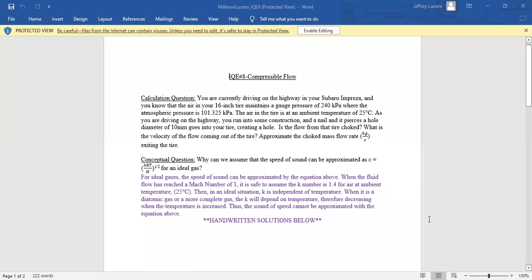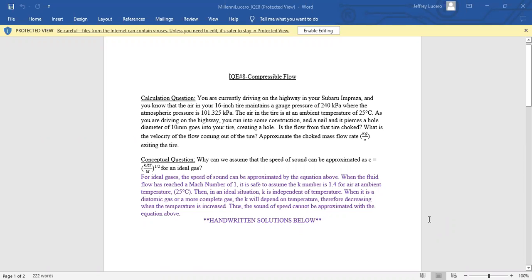For compressible flow IQE number 8, I decided to do a tire with a punctured hole in it. I wanted to create this concept or idea of what would happen with the tire being choked, and the velocity of the flow coming out of the tire, as well as what the mass flow rate would be.